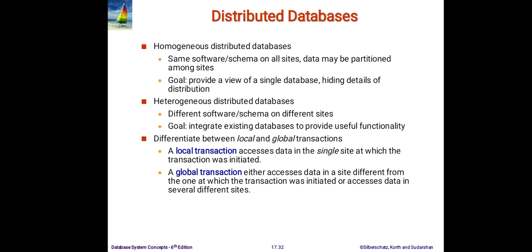Differentiation between local and global transactions. A local transaction accesses data in the single site at which the transaction was initiated, and a global transaction either accesses data in a site different from the one at which the transaction was initiated, or accesses data in several different sites. So a global transaction is different from a local transaction because, as the name suggests, it is not compulsory that the data is accessed at the same machine or at a single site. Data can be accessed or used from different database sites.